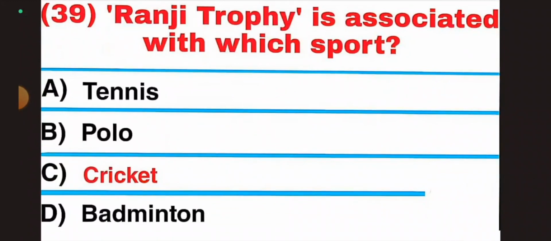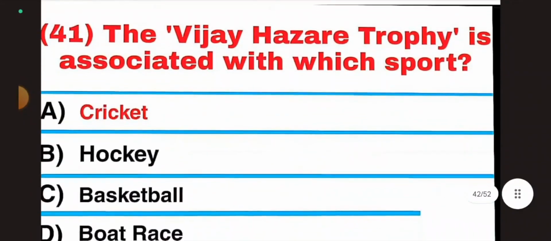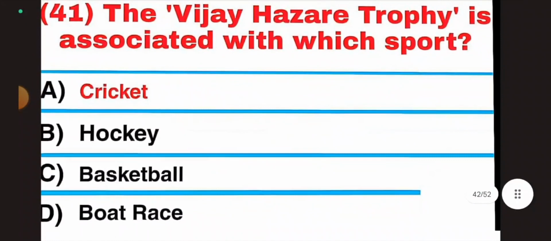Question 39, Ranji Trophy is associated with which sport? Answer: cricket. Question 40, the Beighton Cup is associated with which sport? Answer: hockey. Question 41, the Vijay Hazare Trophy is associated with which sport? Answer: cricket.